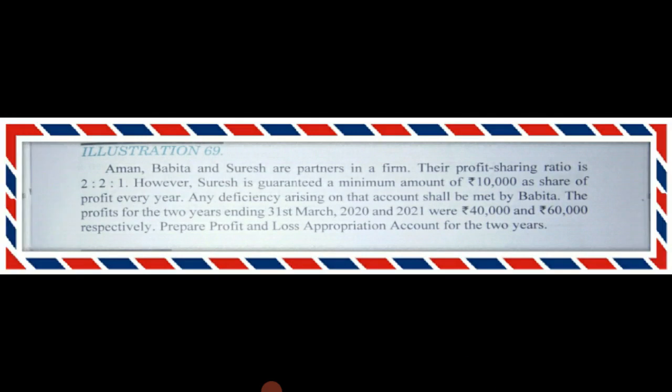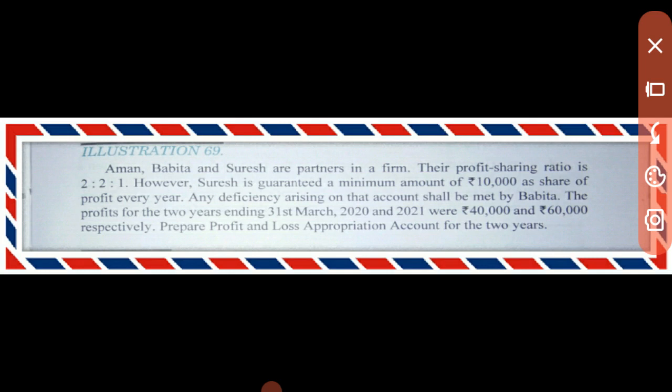Aman, Babita and Suresh are partners in the firm. Their profit sharing ratio is 2:2:1. However, Suresh is guaranteed a minimum amount of rupees 10,000 as a share of profit every year. Any deficiency arising on this account shall be met by Babita. The profits for the 2 years ending 31st March 2020 and 2021 were 40,000 and 60,000 respectively. Prepare the profit and loss appropriation account for 2 years.